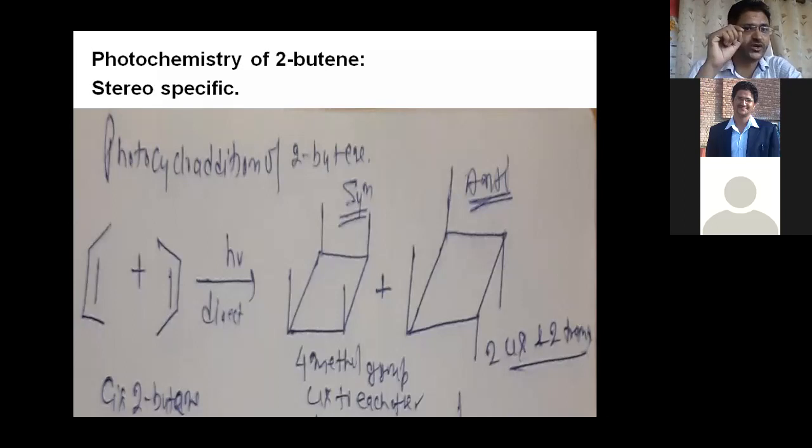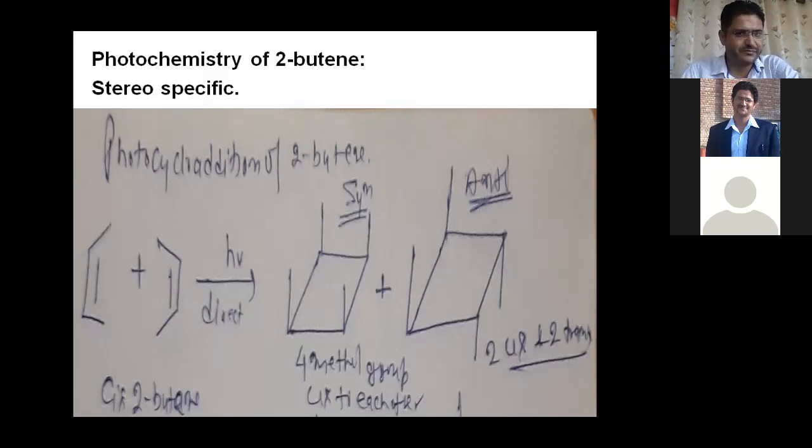Now, what about the stereochemistry of the product, right? These reactions are stereoselective, right? Now, what types of product are produced from 2-butene? You can see here. The reaction is also very important, right? Because they are also stereospecific reactions. Now you can see this is cis-2-butene, because butene is of two types, either cis type or trans type.